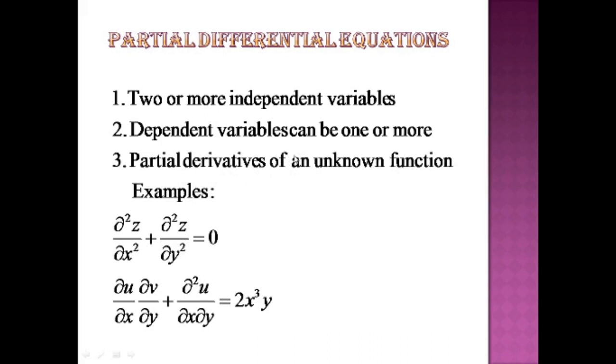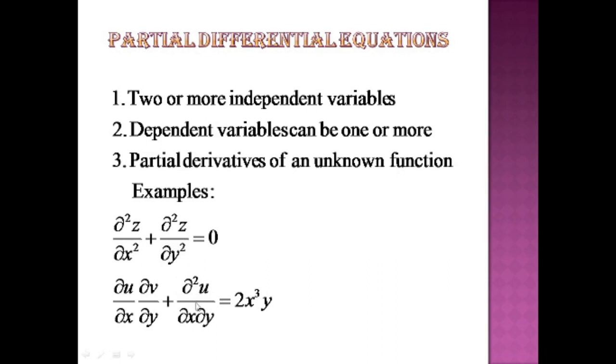The unknown function is nothing but the dependent variable itself. Because there are two independent variables, the derivatives will not be ordinary derivatives, meaning total derivatives, but partial derivatives. Hence in the relations we'll have partial derivatives. That's why these come under the category of partial differential equations.